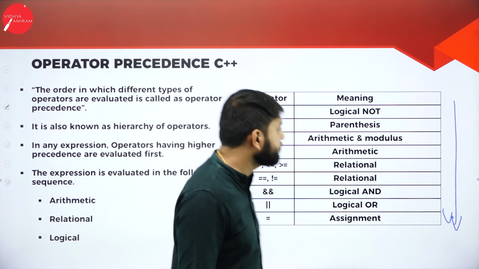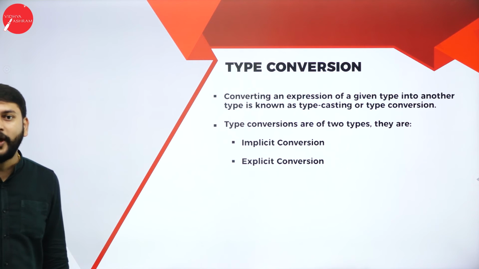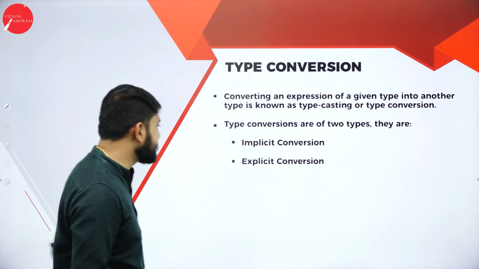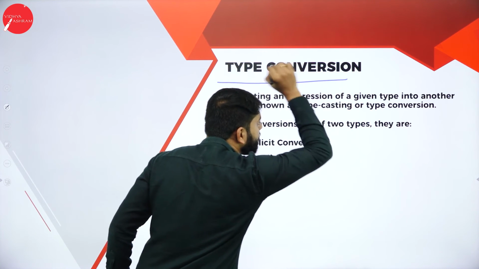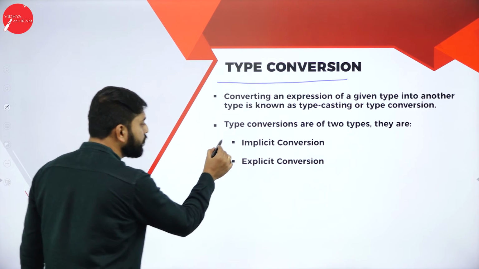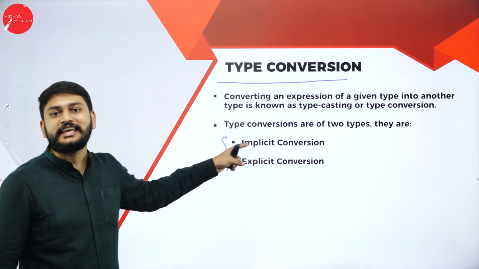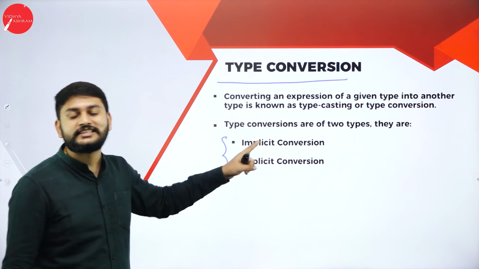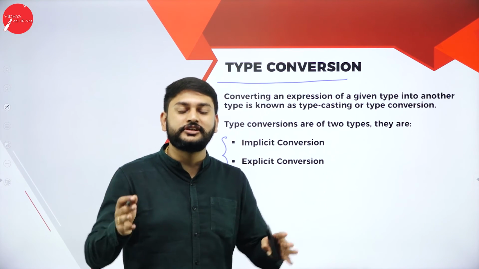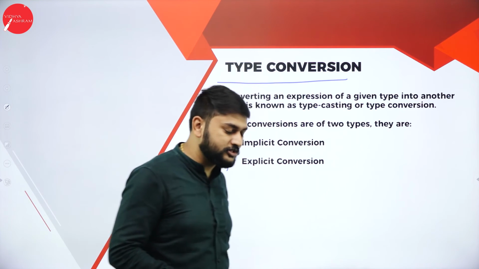What is the next one that I have? Very important thing: male to female, female to male. So guys, I have type conversion. What is that? Type conversion. In that I have two types of conversion. One is implicit conversion, another one is explicit conversion.